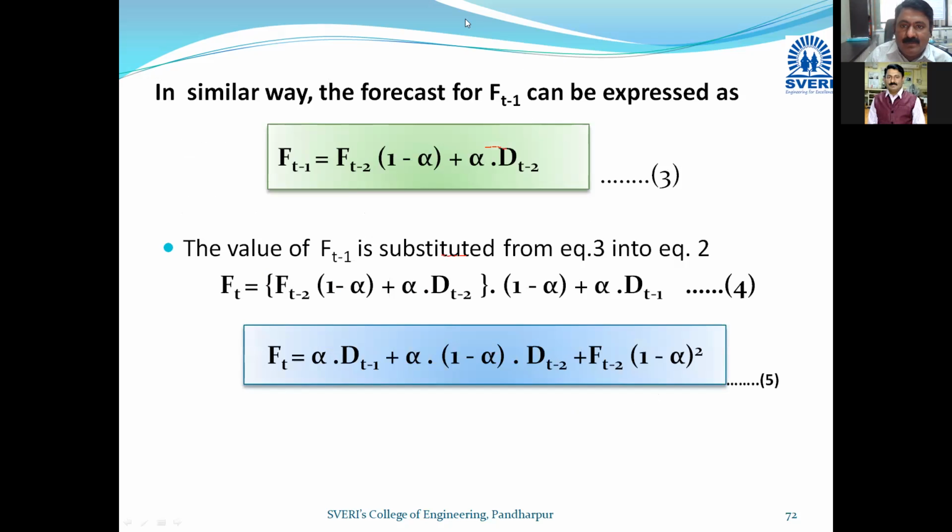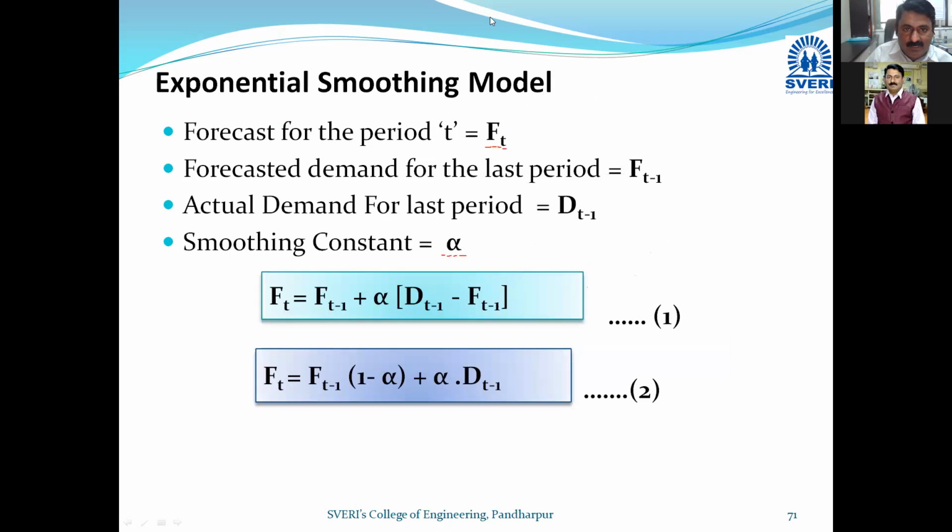Okay, so here you can see ft minus 1. In the similar way, this is kept for the forecast for ft minus 1. Now if you are having the data for last month, November, so you can say ft minus 1. I have said December. This is ft minus 2, November, 1 minus alpha into alpha dt minus 2. This I have written for November. And I will put this value ft minus 1 in equation number 1. I will highlight it for your understanding purpose.